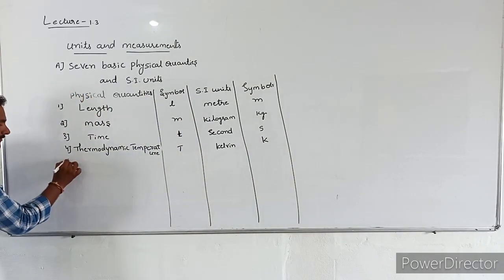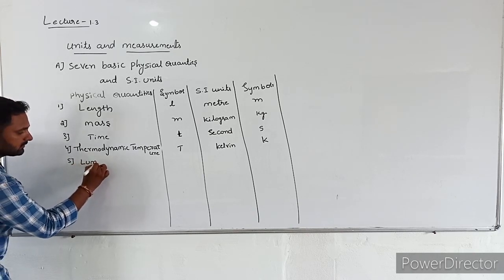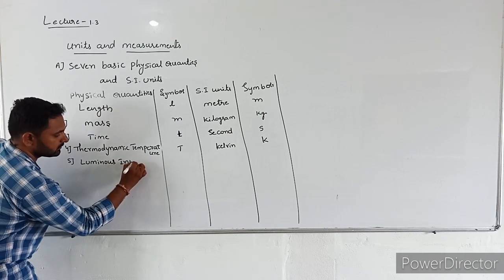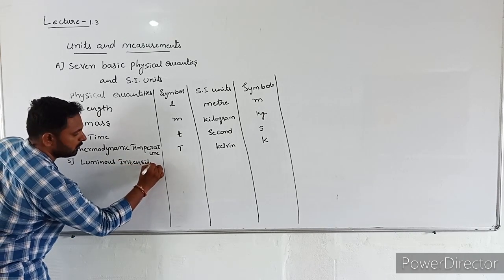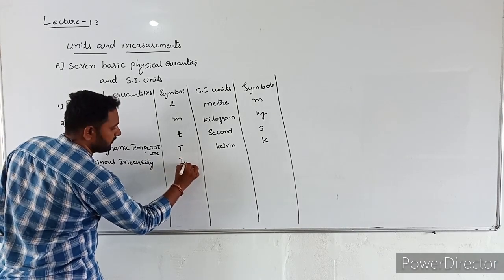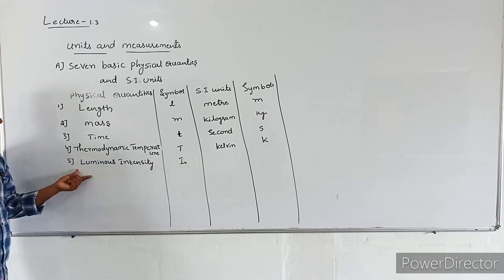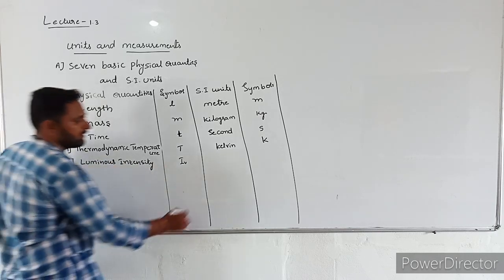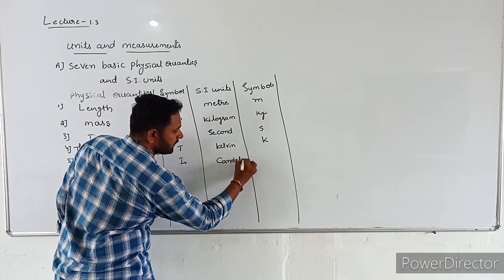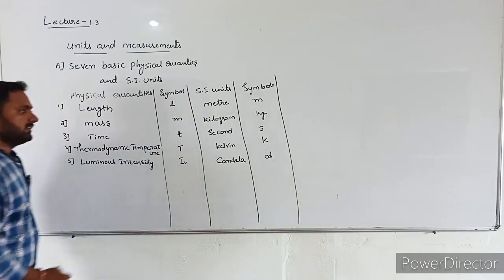Next, the fifth physical quantity, luminous intensity. The symbol of luminous intensity is capital I and V. Luminous intensity we can measure in candela. Its SI unit is candela. Its symbol is cd.